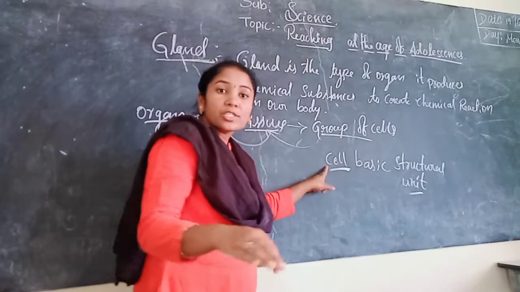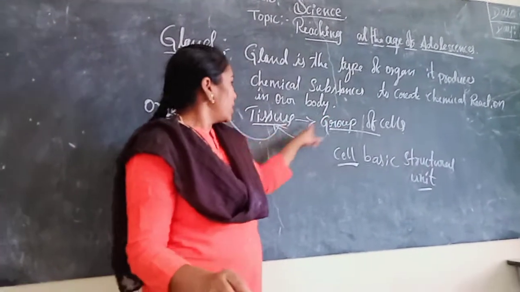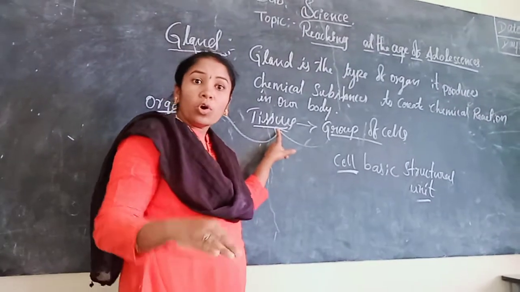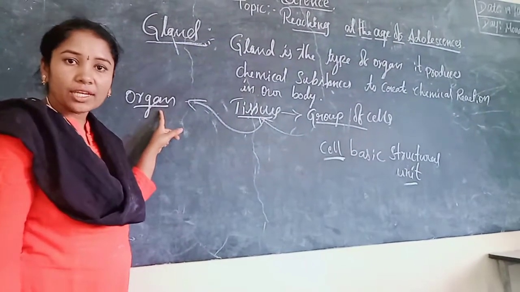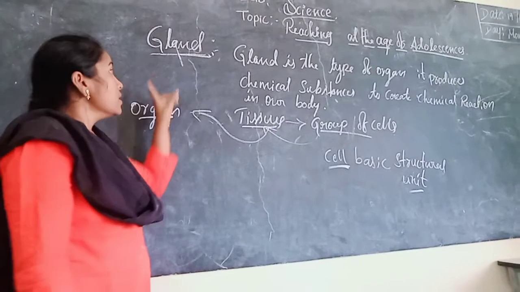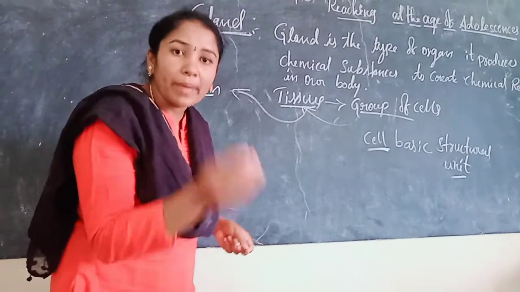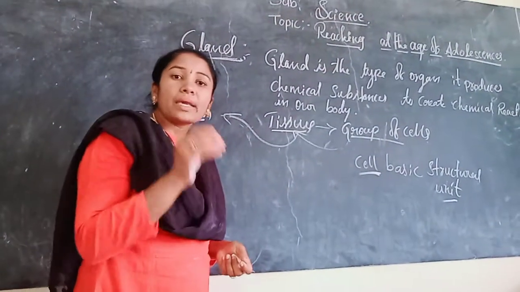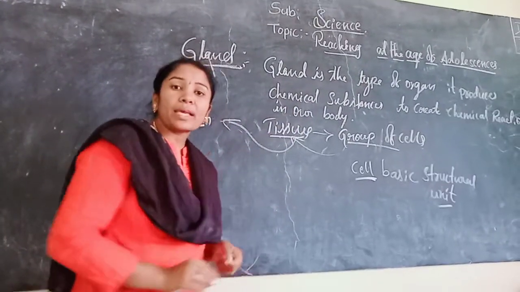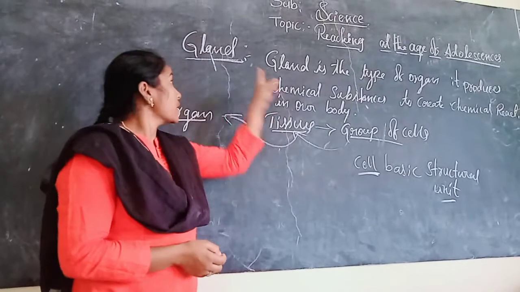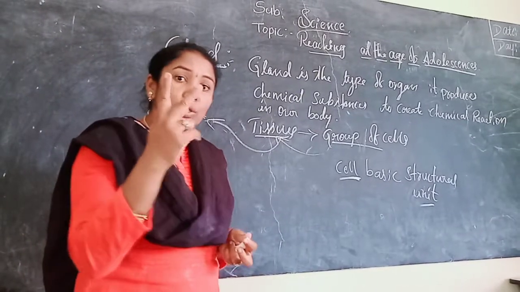Two or more cells together become a group of cells. That group of cells we call a tissue, and many tissues together we call an organ. A gland is also a type of organ which releases chemical substances that create chemical reactions in our body. That is called a gland. Dear students, in the human body there are two types of glands.